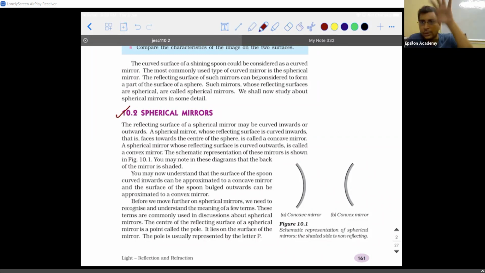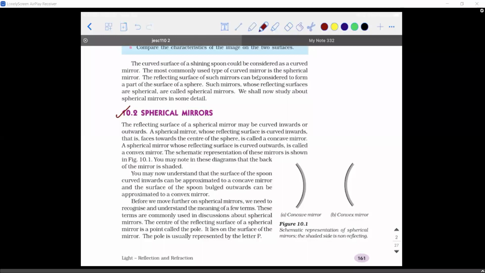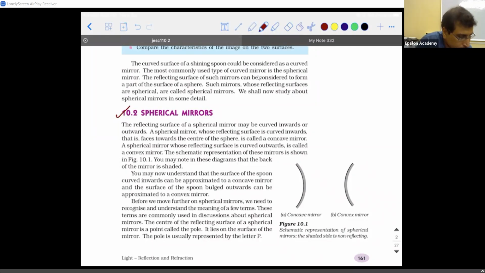You can see that the size of the image is increasing. Is it happening? Now try to move it away. Tell me the observation you are able to see. It's a small inverted image, sir. You are able to see it inverted, right? That is, your face will be upside and you will see it in the downward direction. Based on that only you are saying inverted, right? So near it is large, far it is small, correct? That's what is going to happen. We are going to prove it, okay?